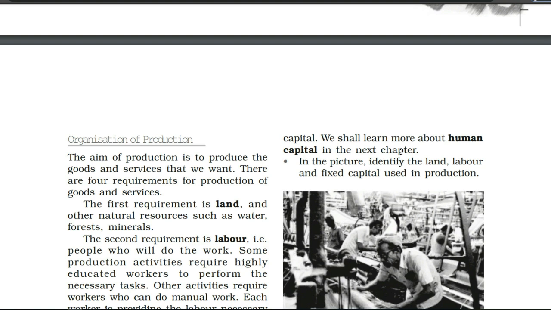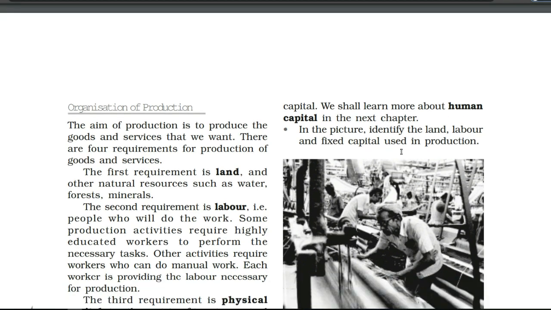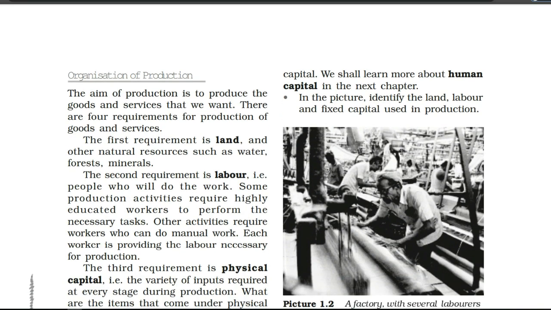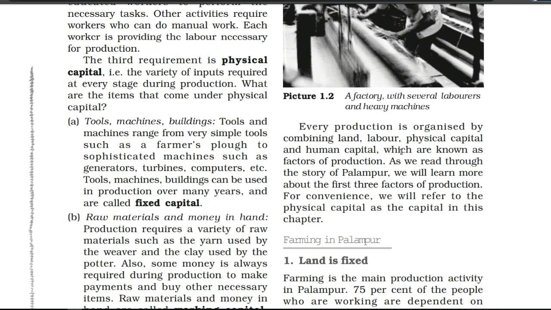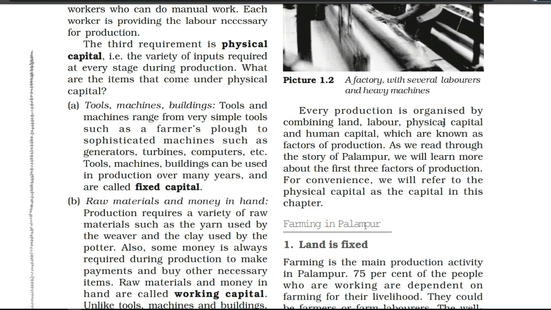In the picture, identify the land, labor and fixed capital used in production. It is a kind of activity. After that we have the next paragraph. Every production is organized by combining land, labor, physical capital and human capital. So underline this line here. You are getting all 4 requirements, which are important.